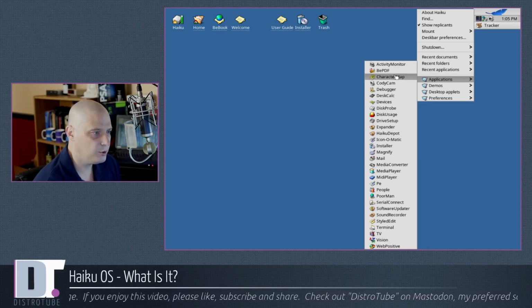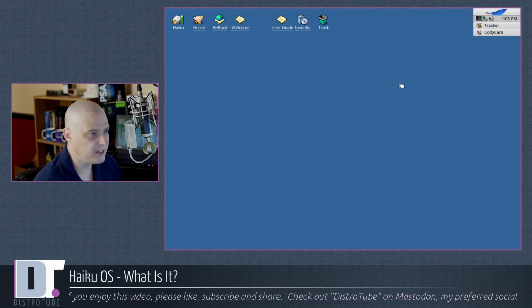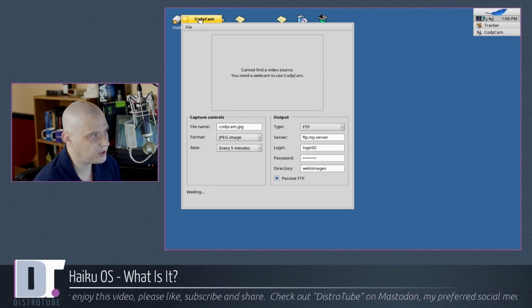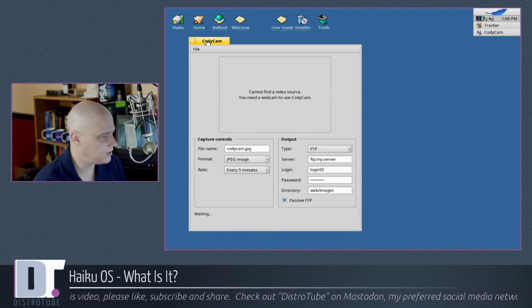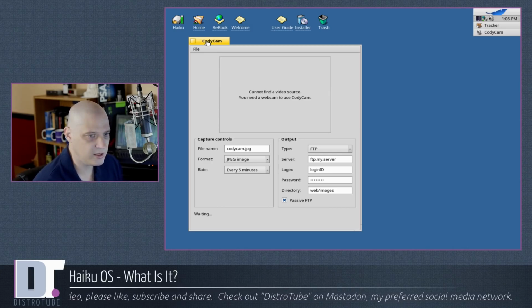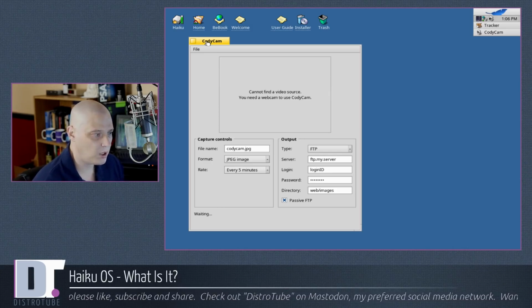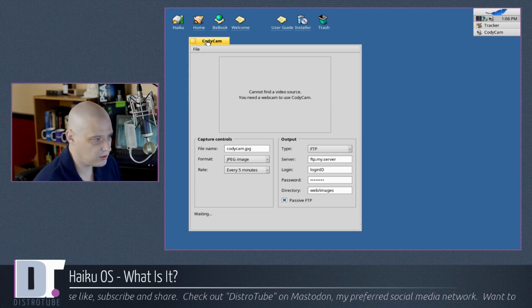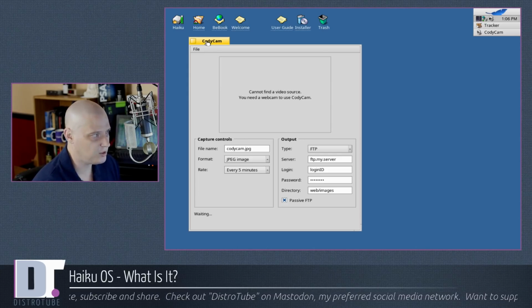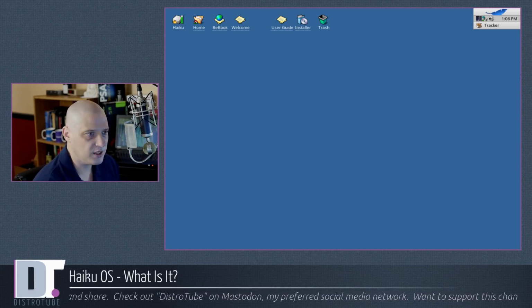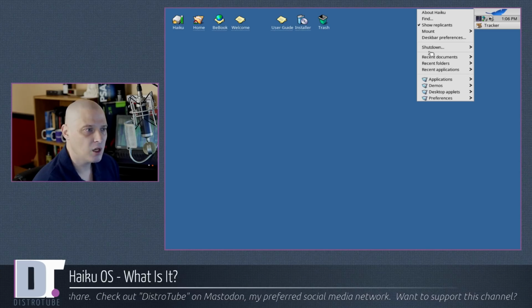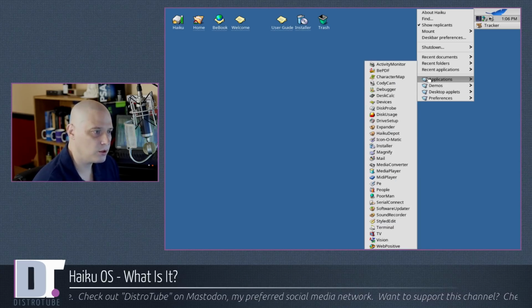We have a PDF viewer, we have a character map, CodeCam, so this would be our webcam application. If I wanted to test out my webcam, I can't test out my webcam. It's a USB device anyway. Without the VirtualBox guest editions, it would be tough to do this in a virtual machine. Also, my webcam is being taken up right now in OBS to record this video, so even if the guest editions did work, I couldn't use CodeCam. On physical hardware, though, I'm sure that would work just fine.